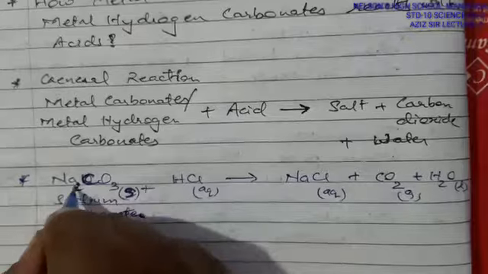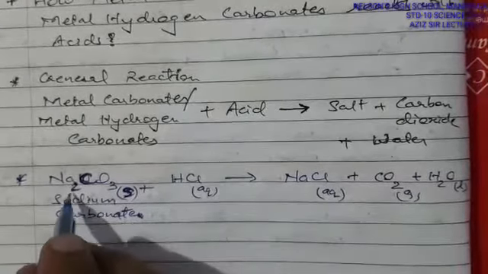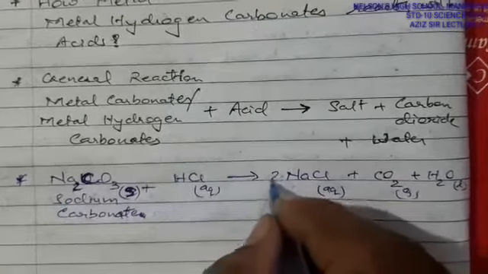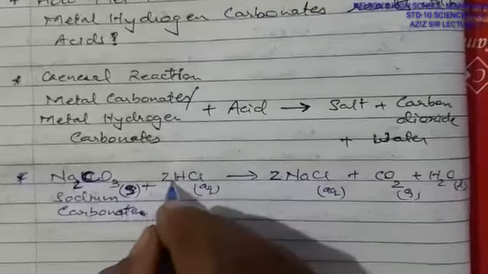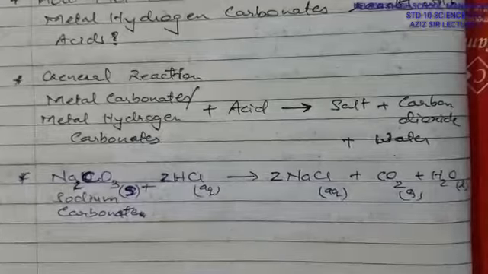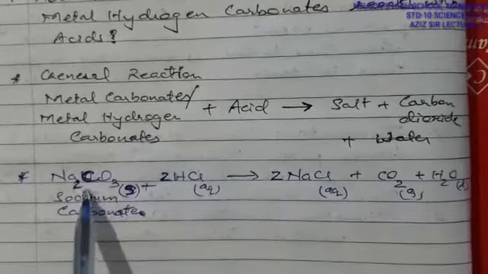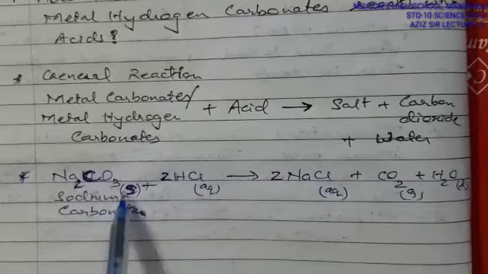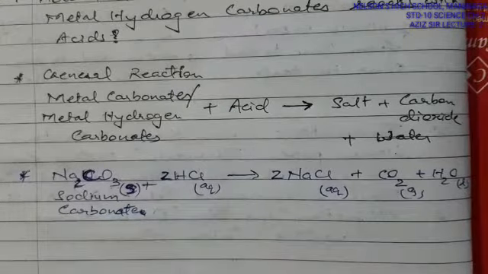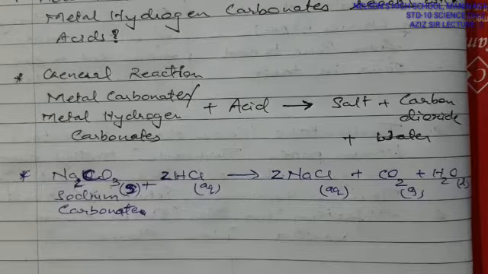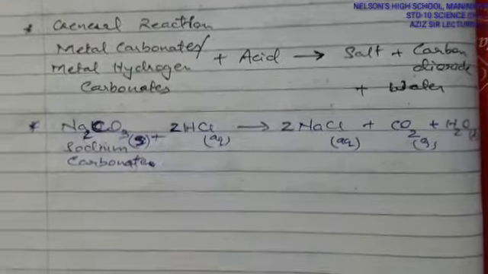Here, as you see, in Na2CO3 there are two sodium, so we put 2 here. Chlorine is 1 here and 2 on the other side, so here it also gets twice. For carbon dioxide, 1 CO2 comes here, and 1 oxygen with 2 hydrogen forms water molecules. Now it is a balanced reaction, and this is how it forms. So this is the first reaction with a metal carbonate, one example.